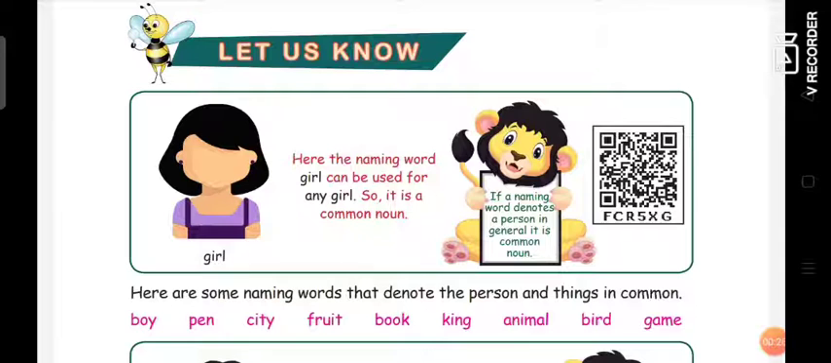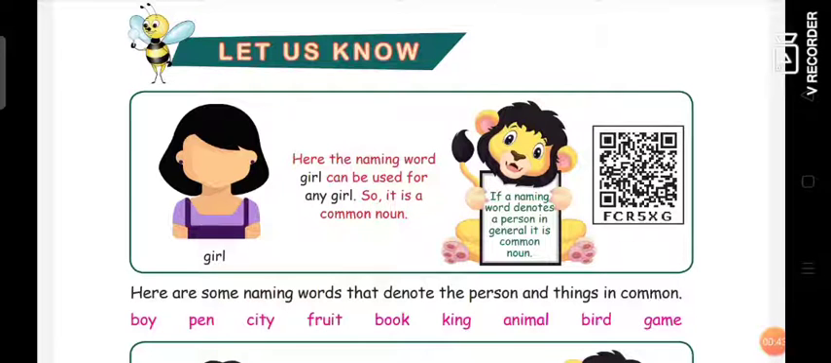Okay, first, what is a noun? A noun is a naming word, right? Yes. So noun is divided into two types: one is common noun and the other is proper noun. So in this class you are going to learn about common noun and proper noun.